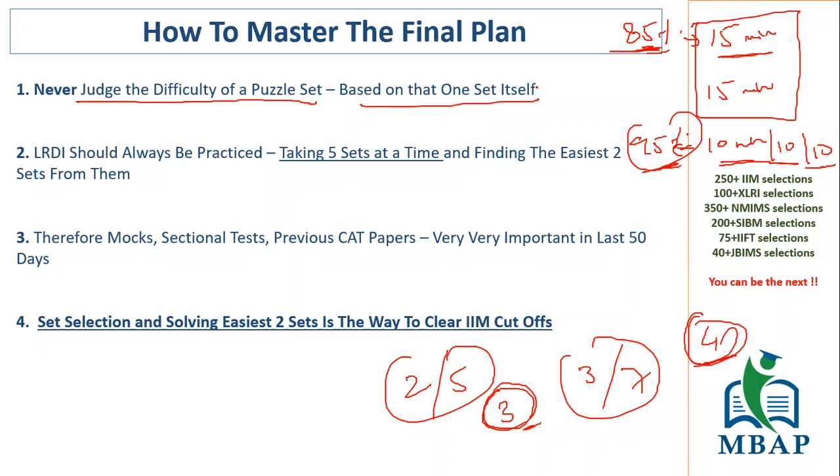You're going to deal with a set of sets. You're going to have 5 sets at a time. This is what I always say: at the minimum, whenever you're practicing, your job is to take 5 sets at a time, find the easiest 2 sets from them, and then solve them. So what you're doing is creating a miniature form of your mock.